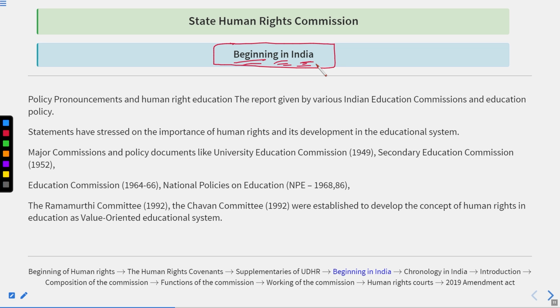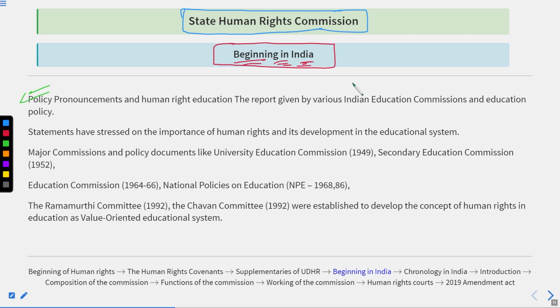and that is what we call the beginning in India, as the State Human Rights Commission. Okay, so if we talk about the beginning in India, we can say the policy, the pronouncements, and the human rights education, the reports given by various Indian education commissions and education policies.